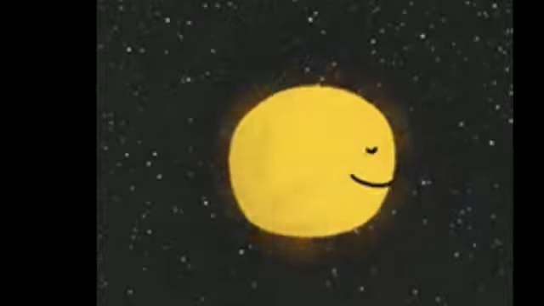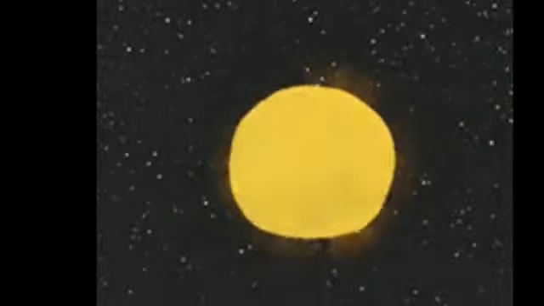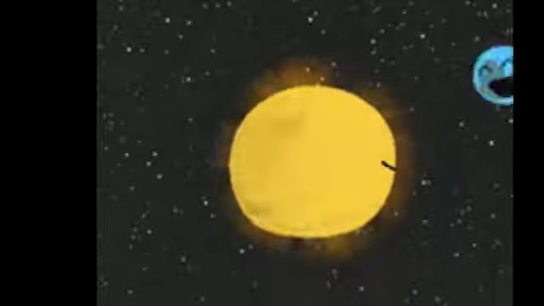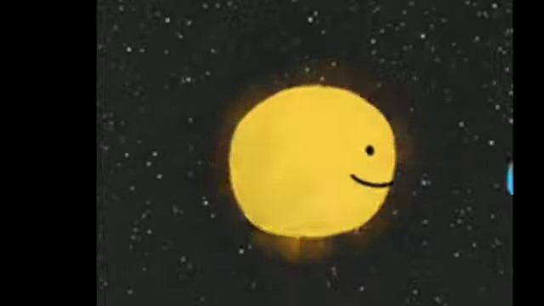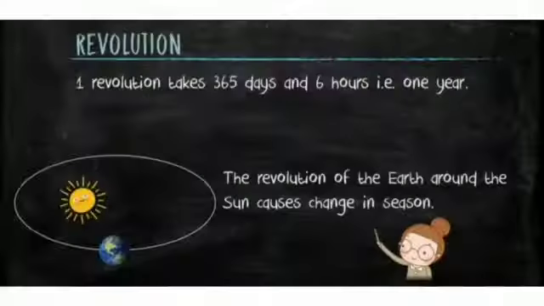Look at the screen. You can see the earth revolving around the sun in a fixed path. This fixed path is called orbit, and this movement of the earth is known as revolution. Children, it takes 365 days and 6 hours to complete one revolution. That means the earth takes 1 year to complete one revolution, and the revolution of the earth around the sun causes change in season.